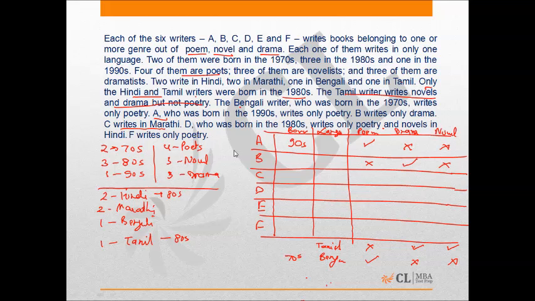C writes in Marathi. D, who was born in 80s, writes only poetry and novels in Hindi. So poems and novels, and he writes in Hindi. F writes only poetry.